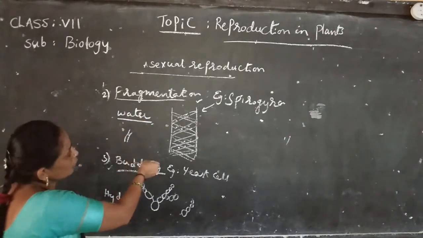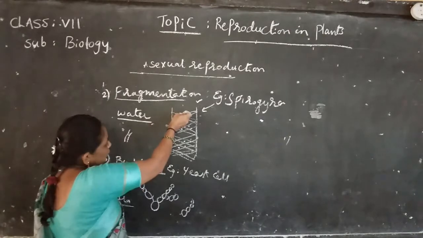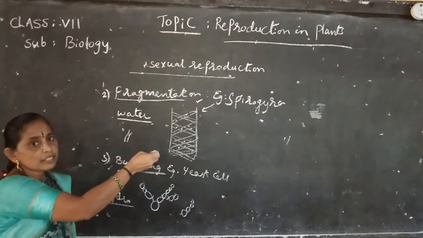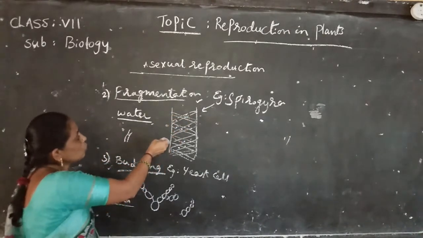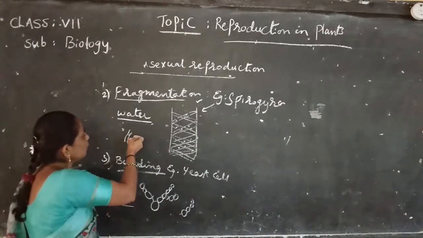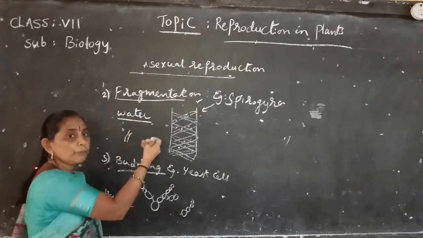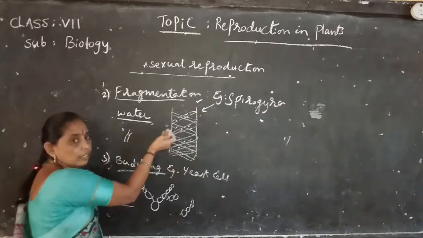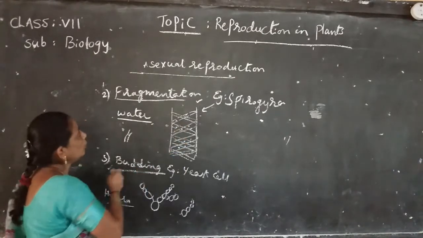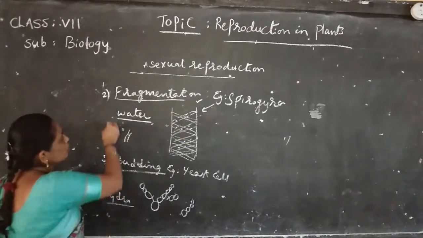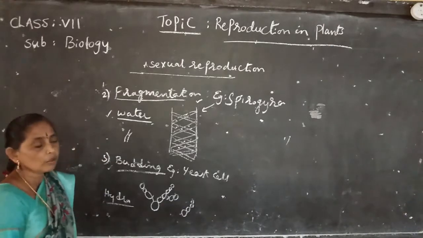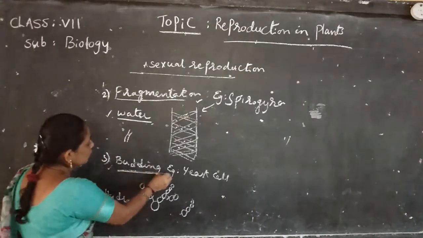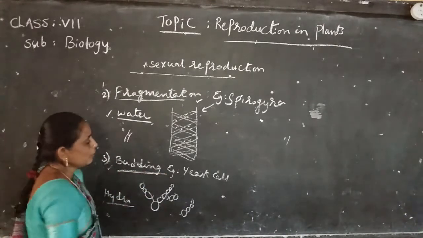See, fragmentation: Spirogyra is a filamentous body that breaks down into small pieces. Each filamentous piece develops into a small young plant. This is called fragmentation. Spirogyra grows on water. Budding example: yeast cell.